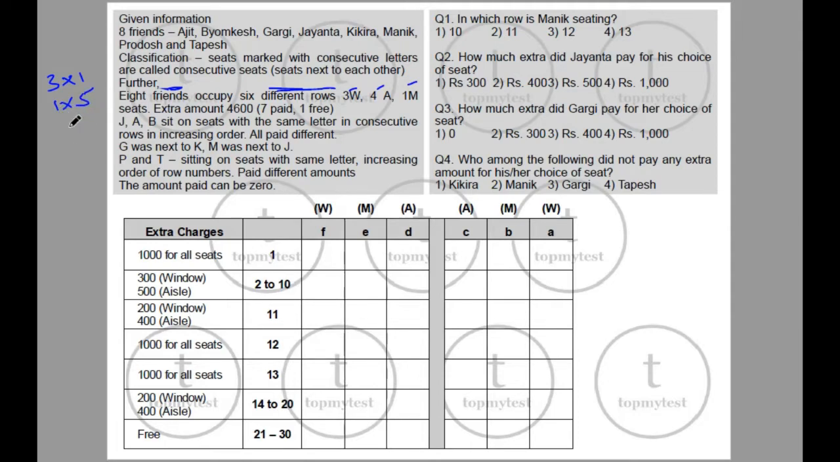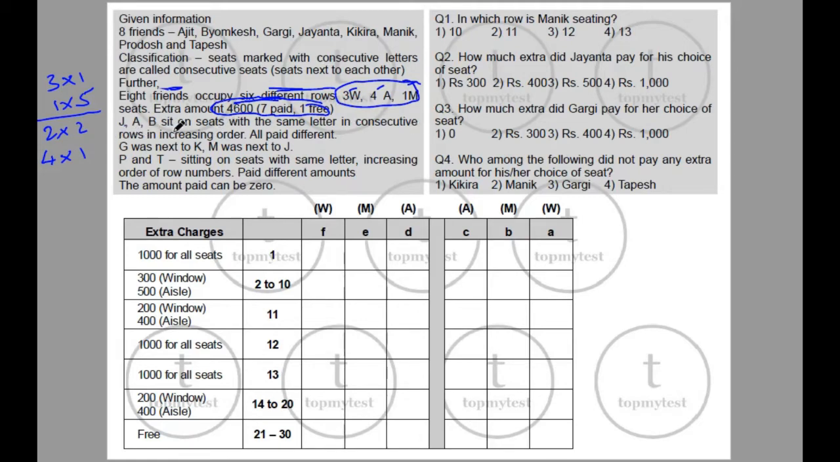individual rows. So that will be 8. The second way out is 2 rows having 2 people each and 4 rows having 1 person each. So these are the 2 scenarios to sit 8 people in 6 rows. We also know how much extra amount they paid. We also know the type of seats that they sat.